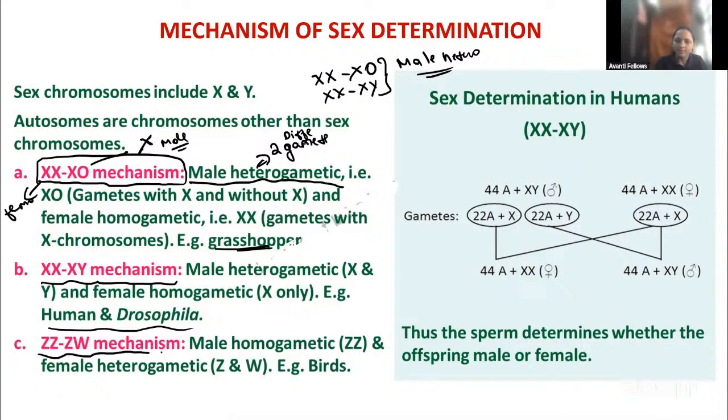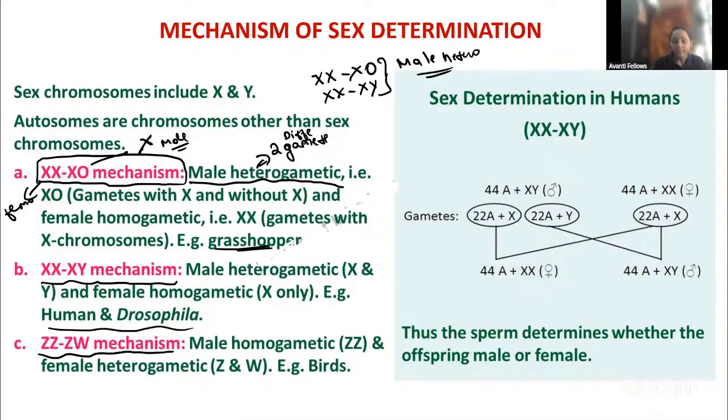Then coming to the XX and XY mechanism in humans and Drosophila, no need to tell. XX are the females and XY are the males. Then this is very important, you have to remember, that is the male homogametic. Give an example for the male homogametic. They will give the options. Option A, humans. Option B, Drosophila. Option C, grasshopper. And option D, birds. Which is the example for the male homogametic?